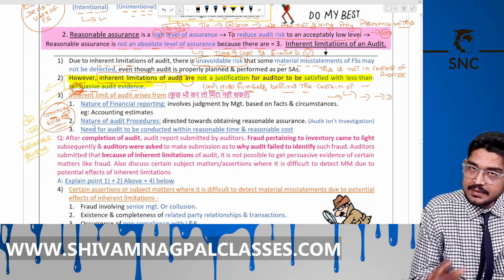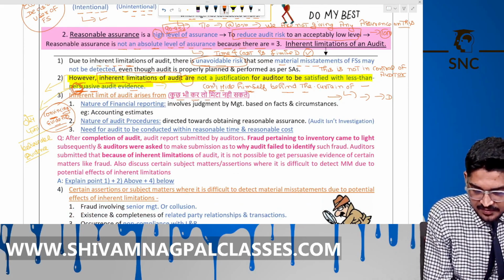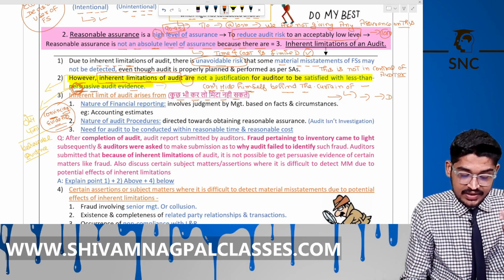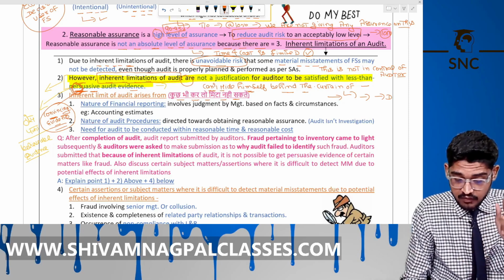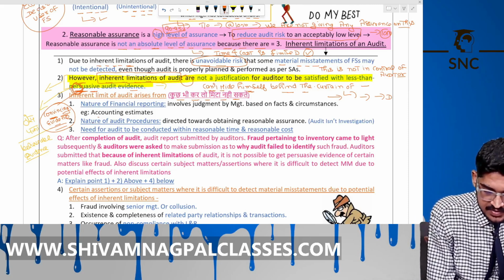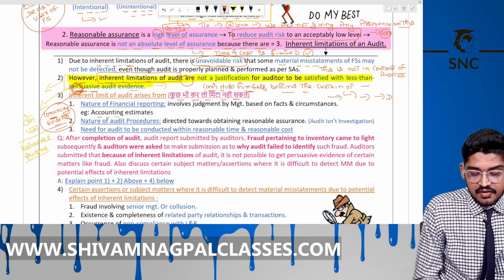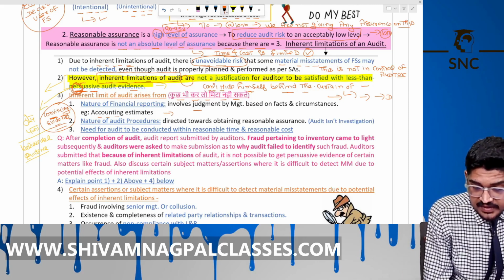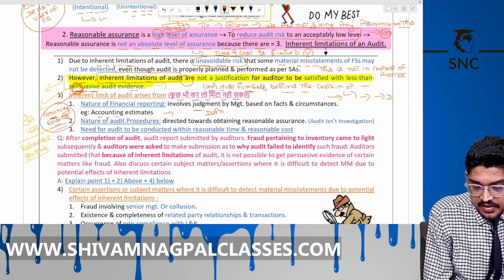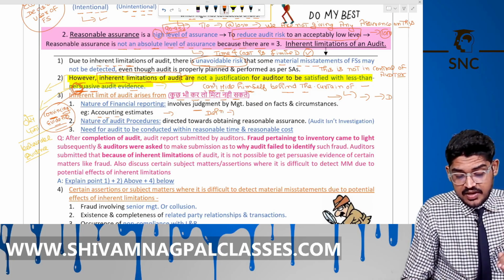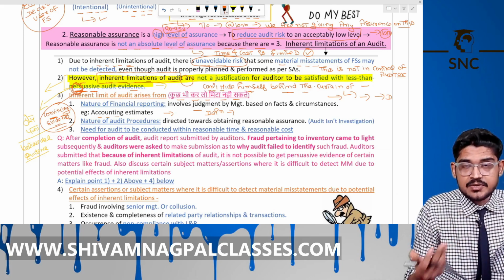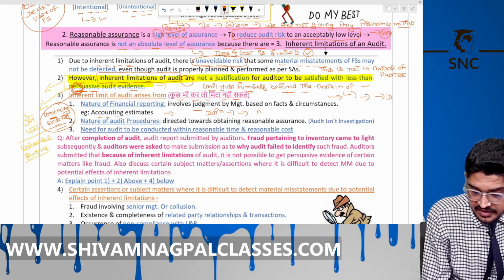You can never remove these limitations in any way. So what are these? The nature of financial reporting involves judgment by management based on the facts and circumstances. An example is accounting estimates. Financial statements involve a lot of judgment made by the management, like depreciation. It is decided based on how we use that machine in future every year, but the actual consumption is not the same, so it will create a misstatement.